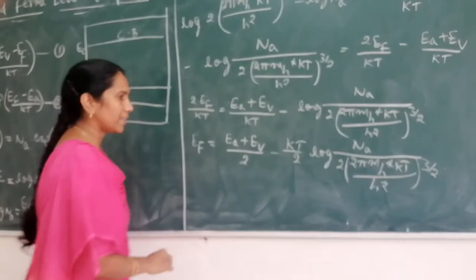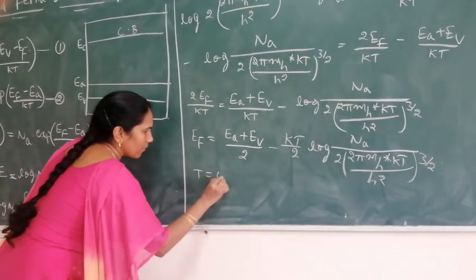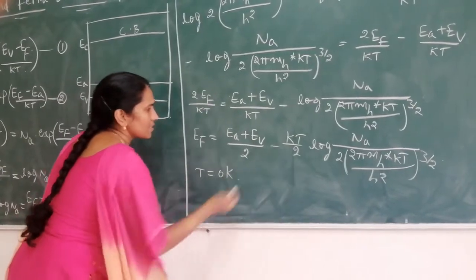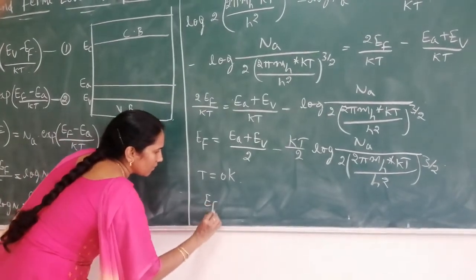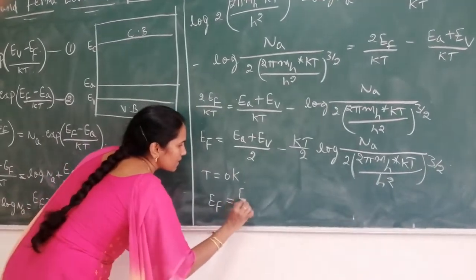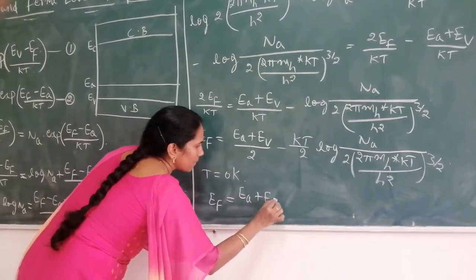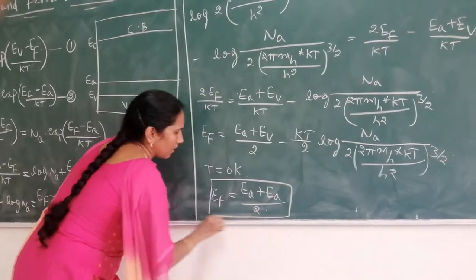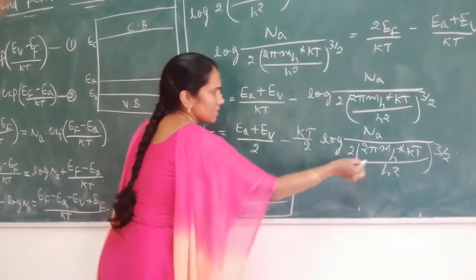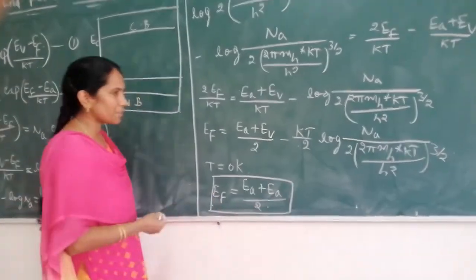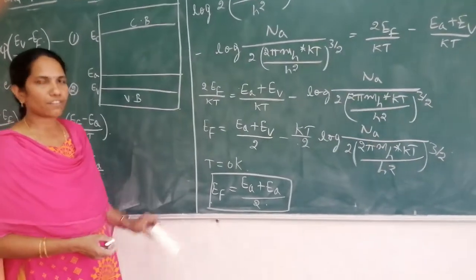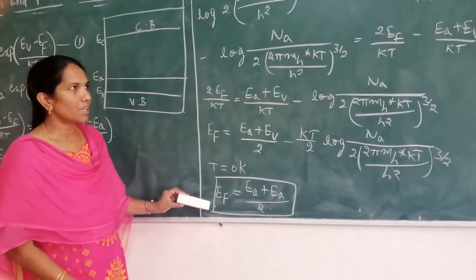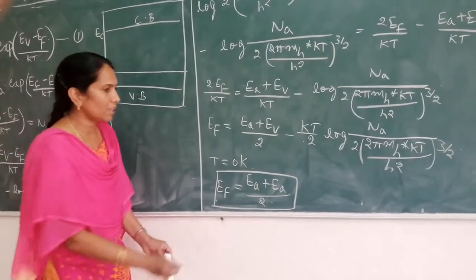Now at T = 0 K, when you substitute T = 0 in this equation, the Fermi level EF = (EA + EB)/2, because at T = 0 this term becomes 0.